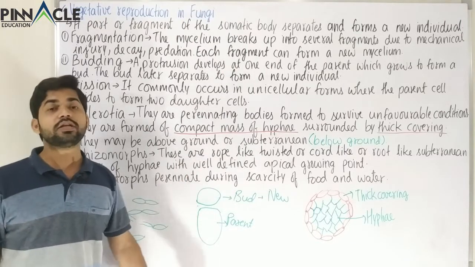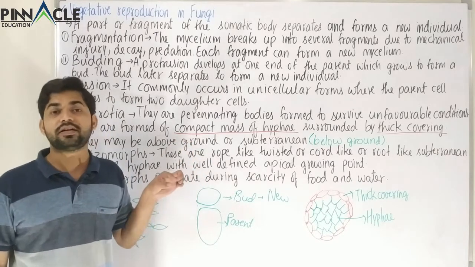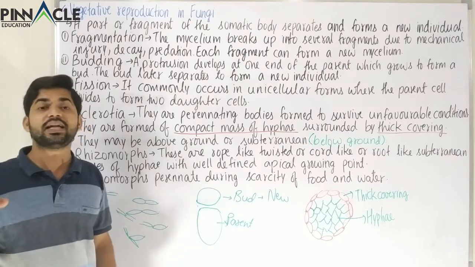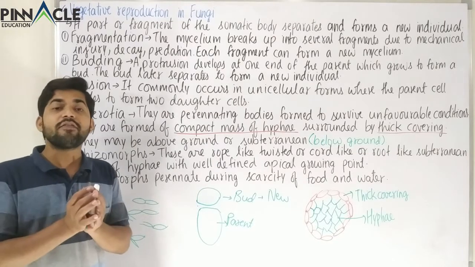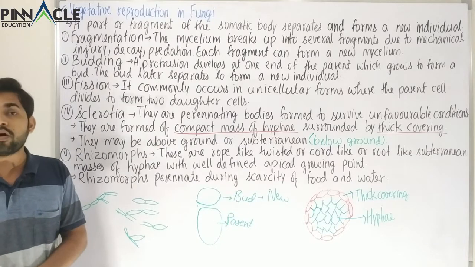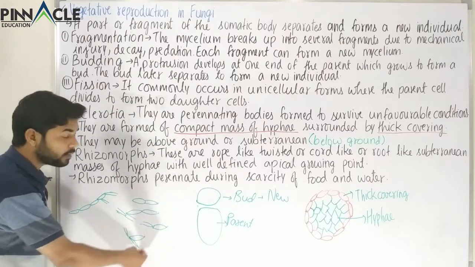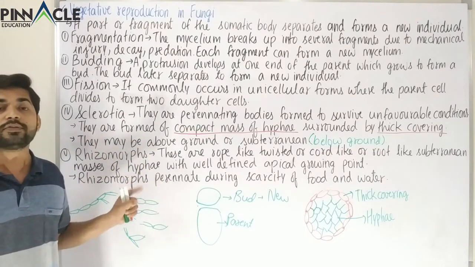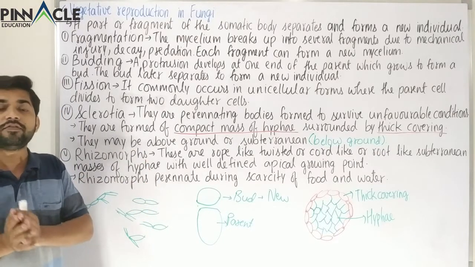We'll later see what the shape of this is. These are rope-like, very much twisted, or we can say these are like cords. Cords are really thick ropes or thick thread-like structures, or root-like structures. These have a very specific point of growth. The rhizomorphs cannot grow just like that. The hypha can grow from everywhere, but in the case of rhizomorphs there is a specific point of growth. The growth cannot occur from anywhere or everywhere.